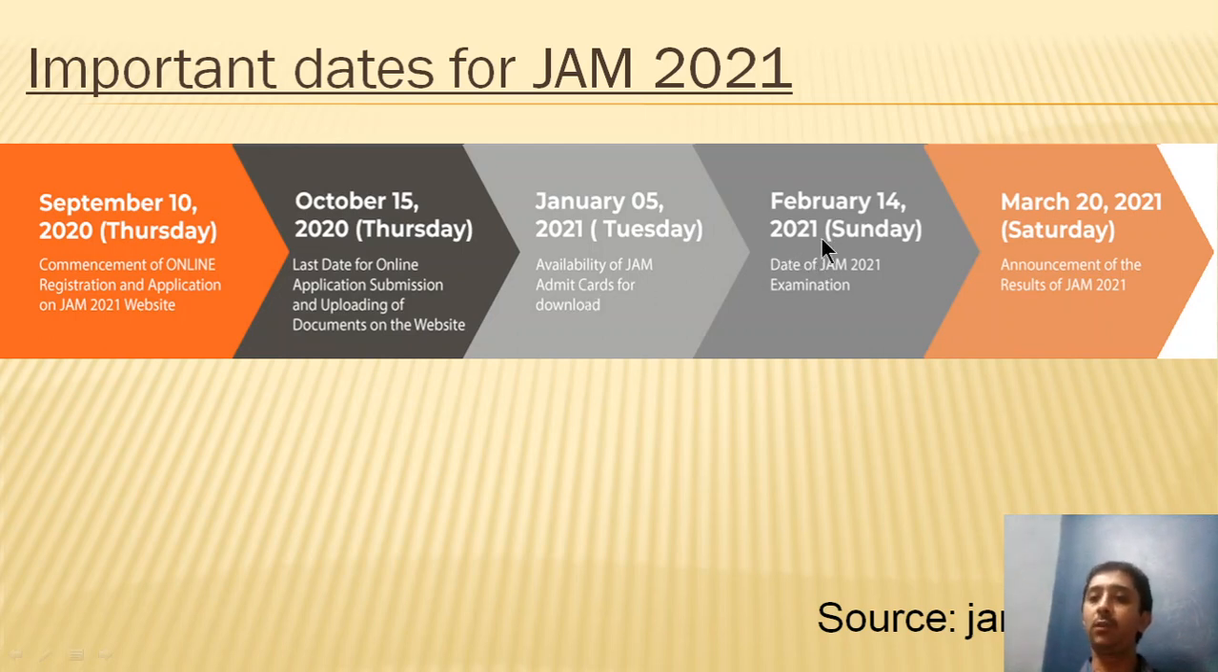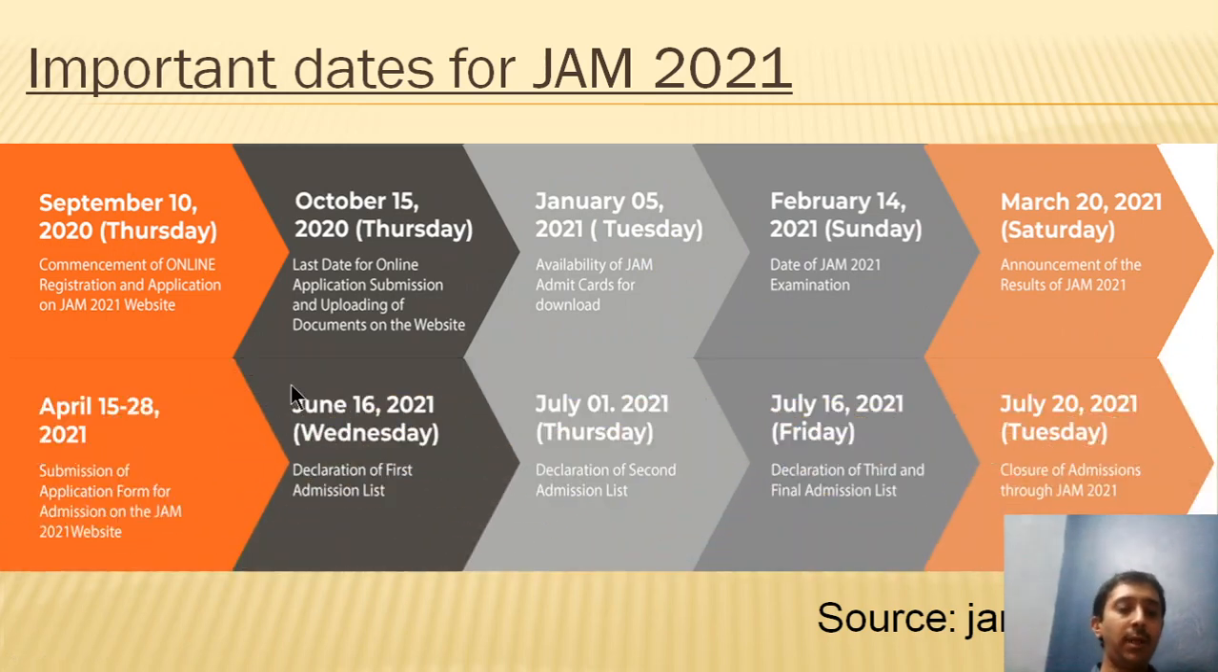And February 14, 2021, as I mentioned earlier, will be the date on which the examination will happen. March 20, 2021 will be the date on which the results of JAM 2021 will be announced. Around 15th to 28th of April 2021, the submission of application form for admission will happen on the JAM 2021 website.